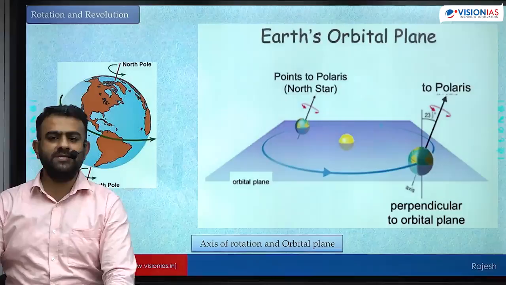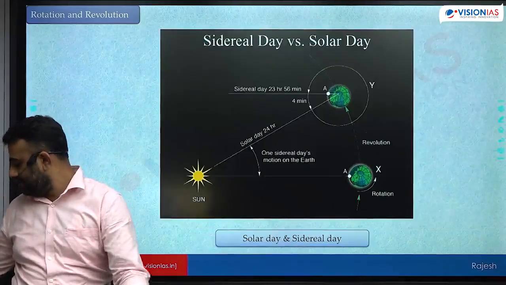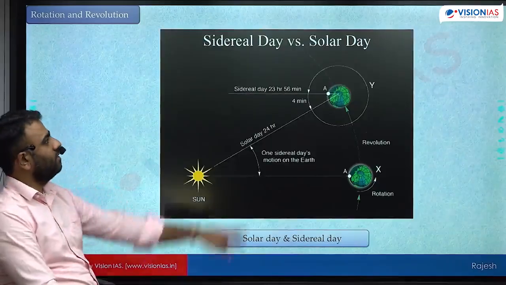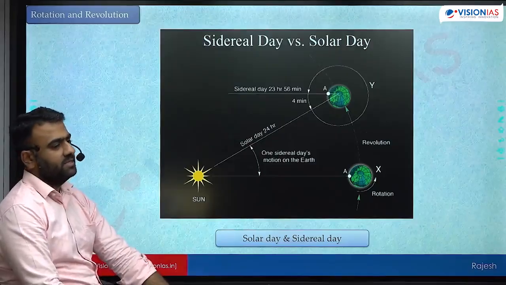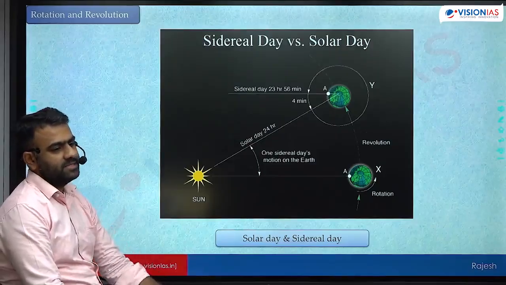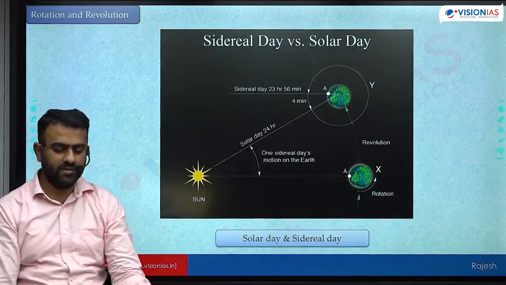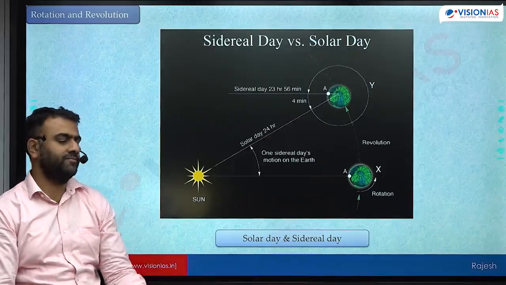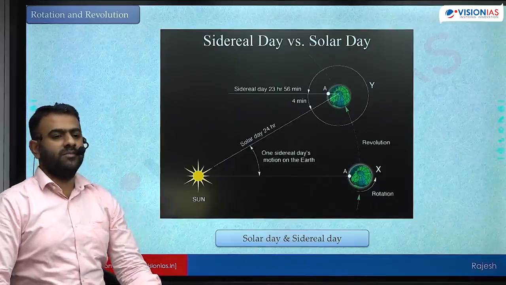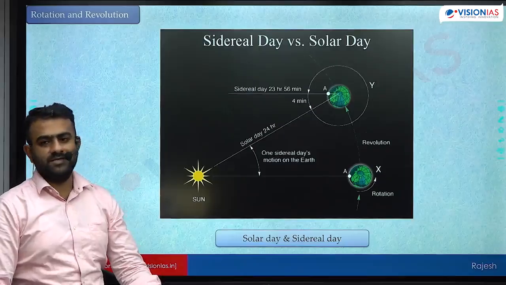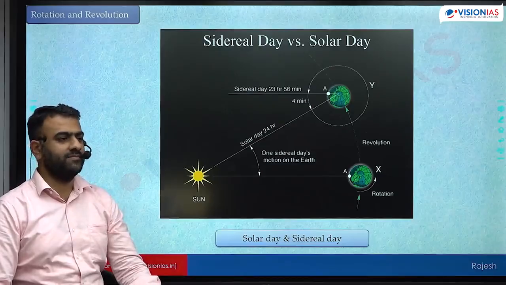23 hours 56 minutes is the sidereal day. That is the time taken to complete 360 degrees of rotation. So that means when Earth completes 360 degrees, it will not see sun back at the same position.